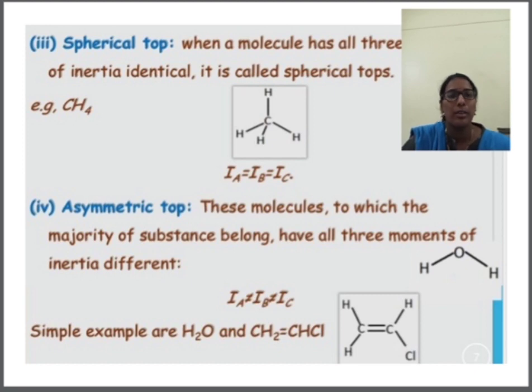Four hydrogen atoms are attached to the carbon atom, and when we give three kinds of rotations, first one is a rotation along the bond axis, then end over end rotation in the plane of the paper, and last one is end over end rotation at a right angle. So when we give all kinds of rotations, the moment of inertia for all three rotations are equal, that is IA is equal to IB is equal to IC. So this is a spherical top molecule.